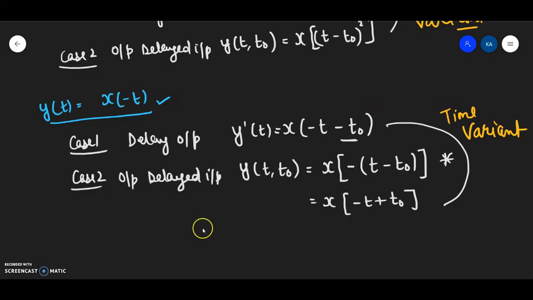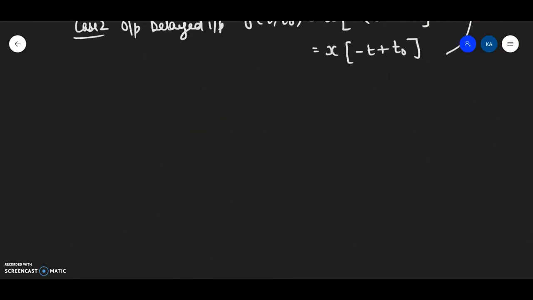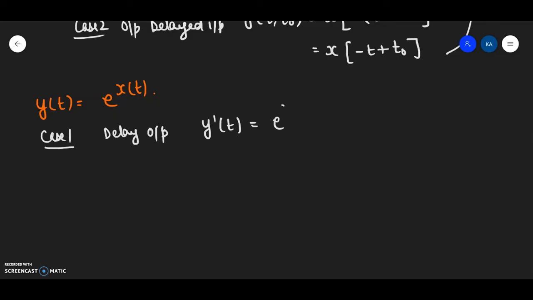Now let us take another example in which we might get a time invariant system. Let's assume that the system is described by the equation y(t) is equal to e to the power x(t). We have taken the very same equation in the case of linear systems as well. Case 1, I have to delay the output. Now the delayed output y'(t) is e to the power x(t minus t0). Now I have to find the output with delayed input.